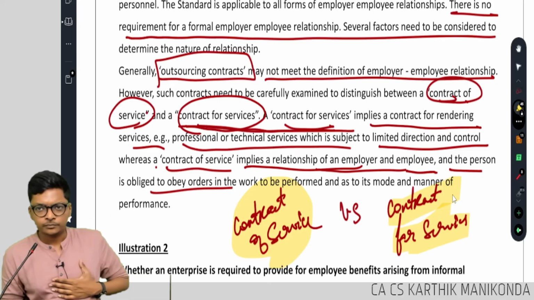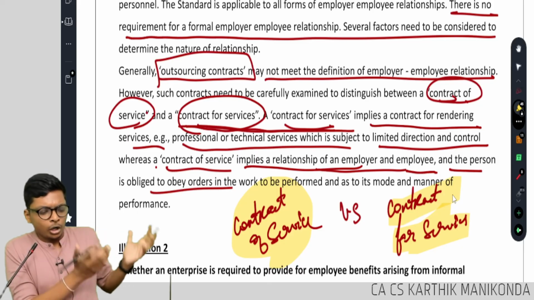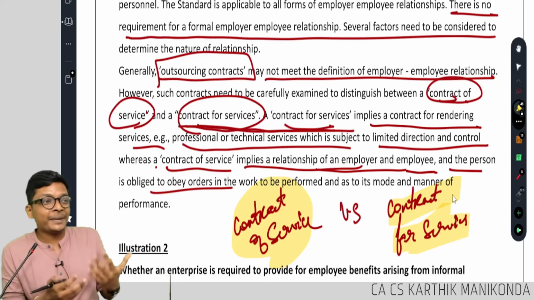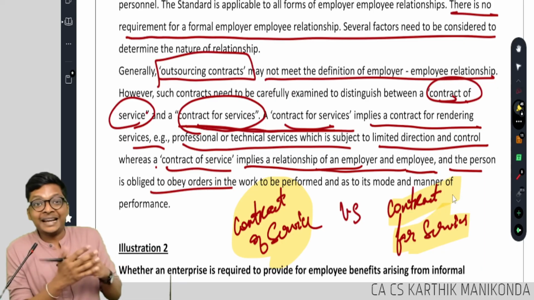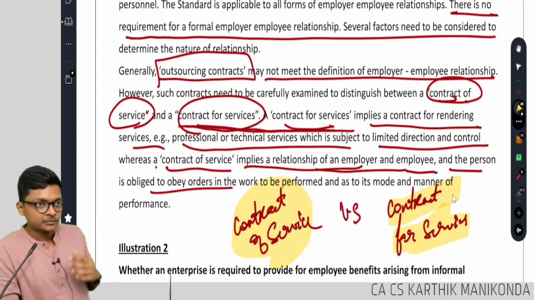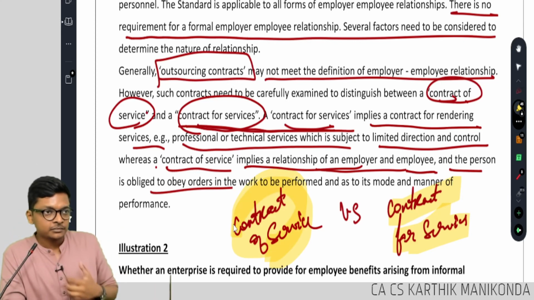Are you following? For example, I have a startup, mental health startup. All the psychologists who work with us, they are not on payrolls. They are on a contract basis, but they are working for 3 years with us. Now it's a contract of service. Are you getting it, guys?